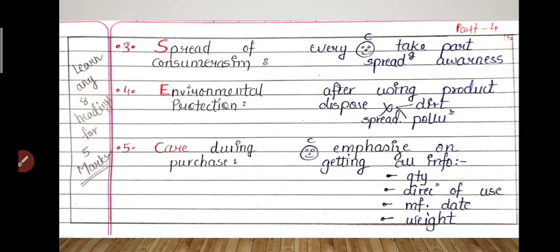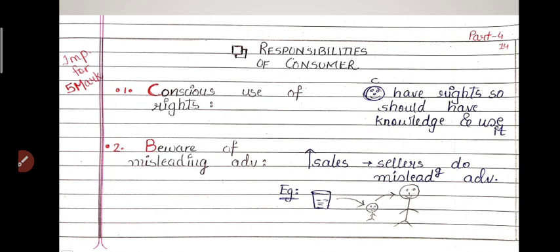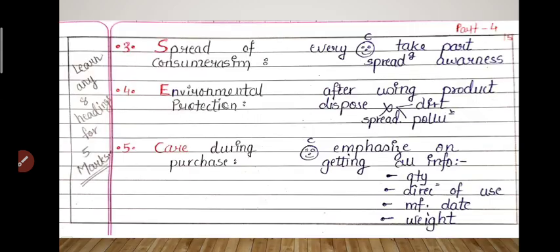So these were the 9 responsibilities. And if we do a quick recap, first was conscious use of right, that he has to use the right consciously. Second is be aware of misleading advertisements, that the consumer should be aware of misleading advertisements. Third is spread of consumerism. Every consumer should take part in spreading awareness regarding consumer protection. Fourth is environmental protection, means the consumer after using the product should not spread pollution or dirt in the environment.